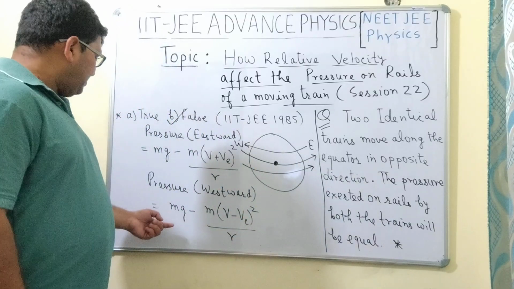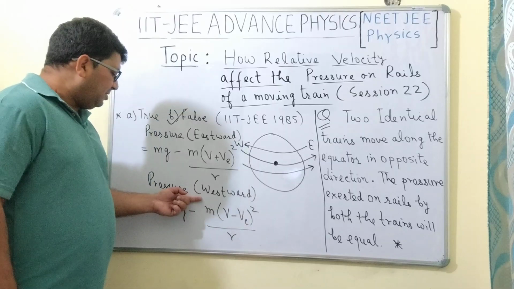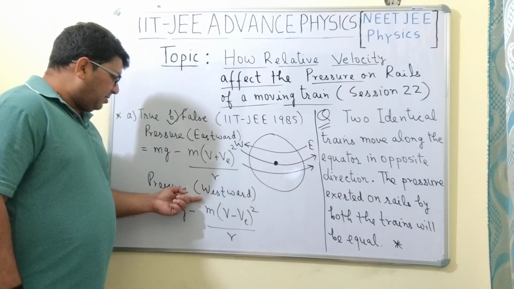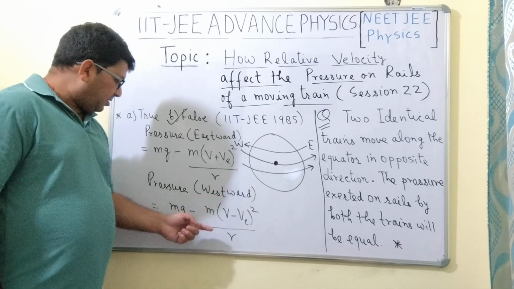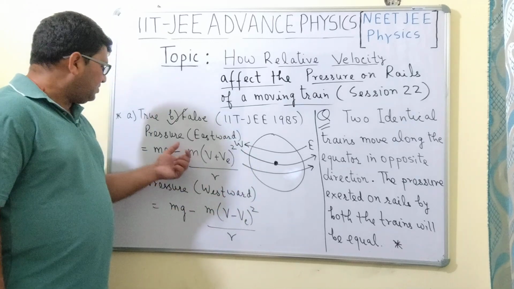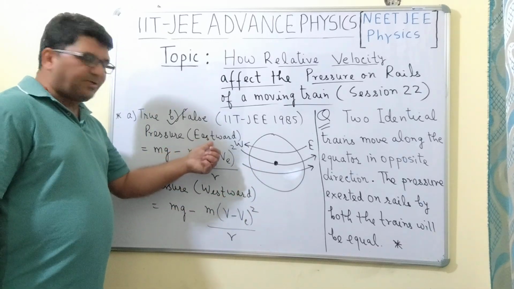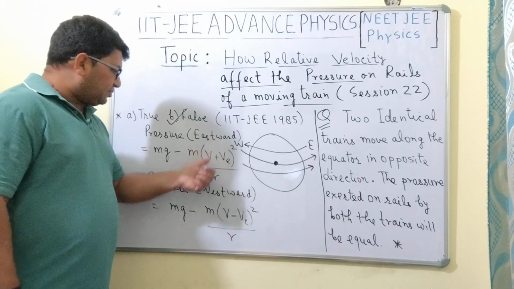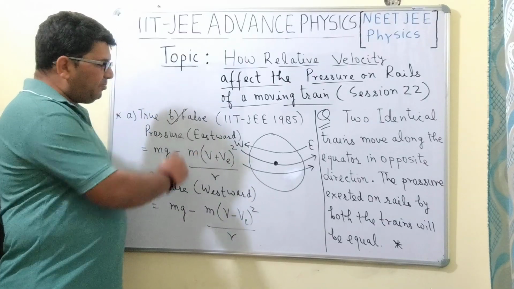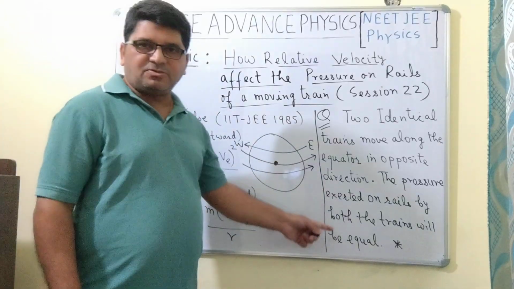So from here we can see that the pressure exerted by the train moving westward on the rails will be more in comparison to the pressure exerted by the train moving eastward. So the correct option here will be B, and this statement is not correct.